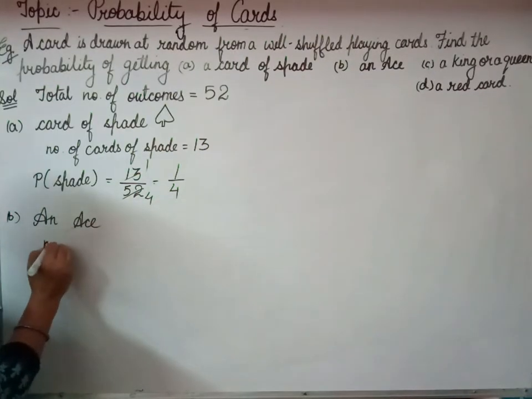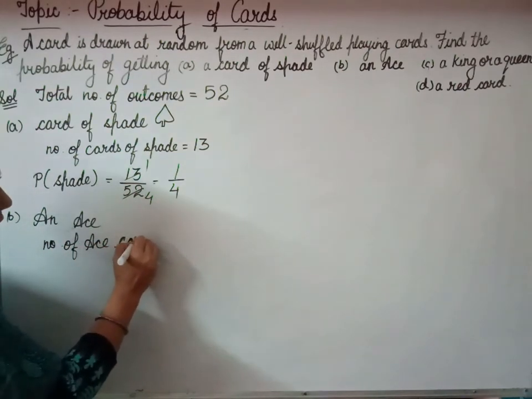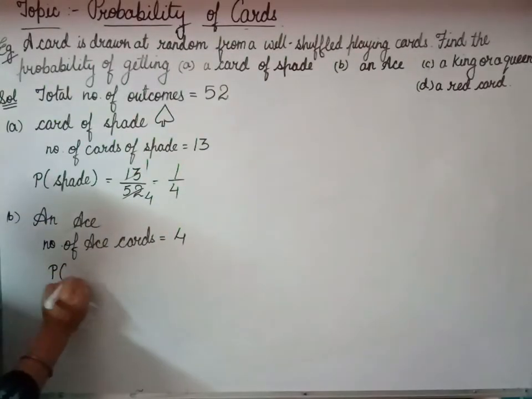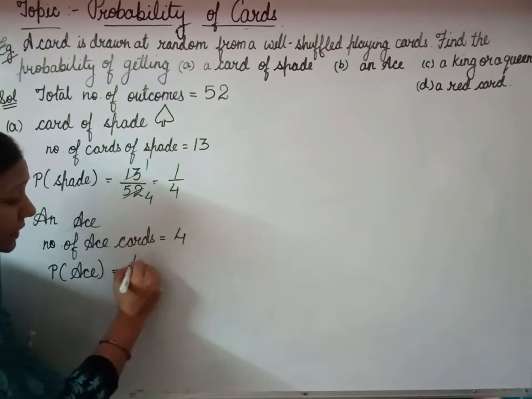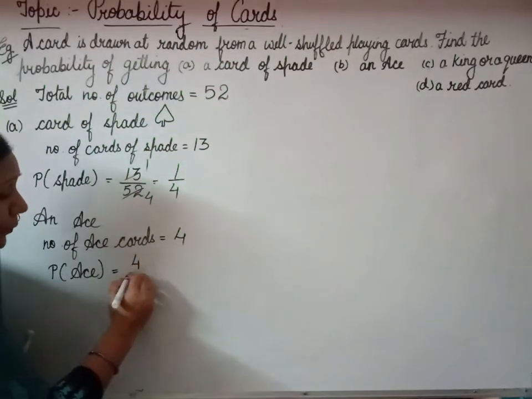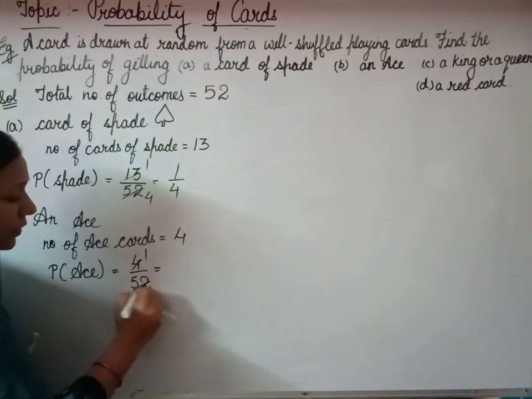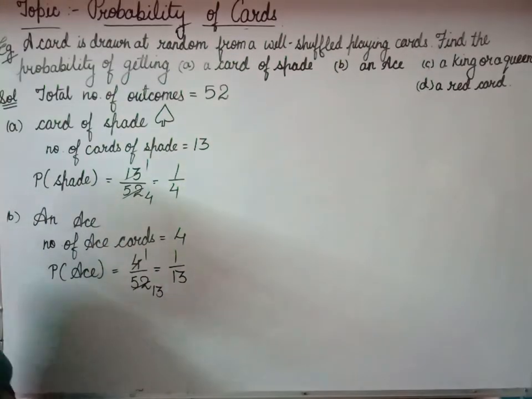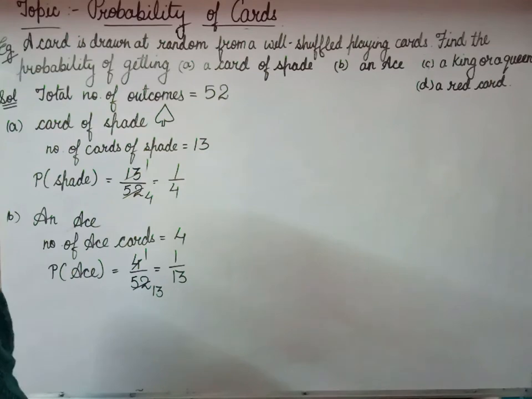So the number of ace cards is 4. Let us find the probability of getting an ace. The probability of getting an ace is favorable outcome 4 upon total outcome 52. Simplifying here, you will get 1 upon 13. So the probability of getting an ace is 1 upon 13.